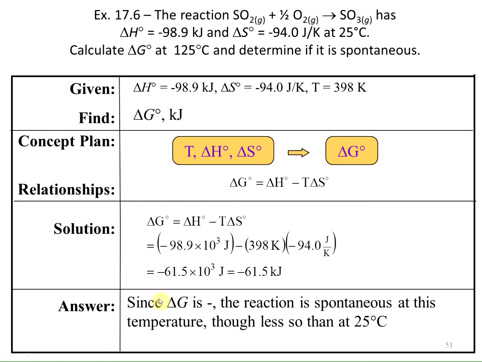Since the delta G is negative, the reaction is spontaneous at this temperature, though it's less spontaneous than it would be at 25 degrees C.